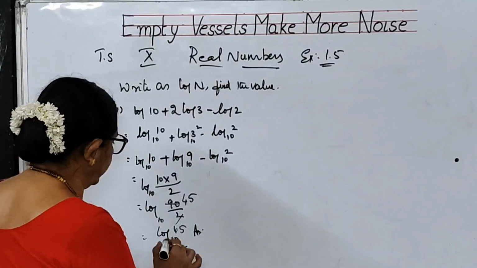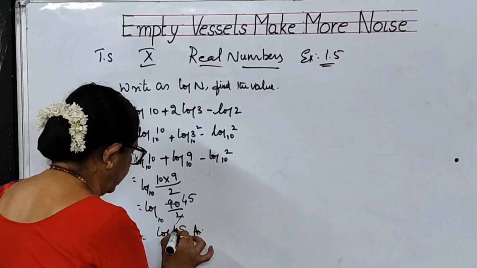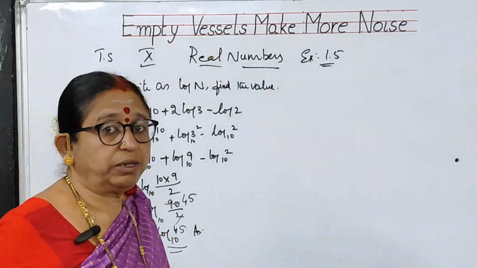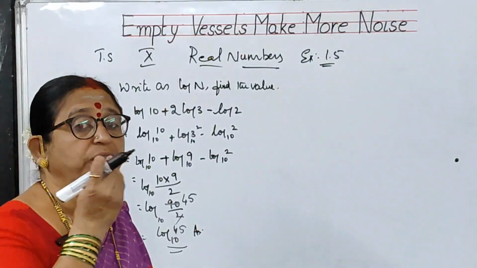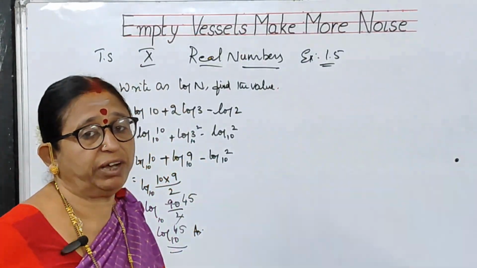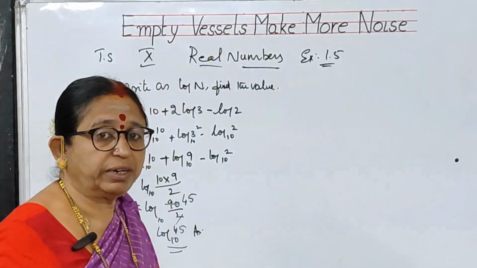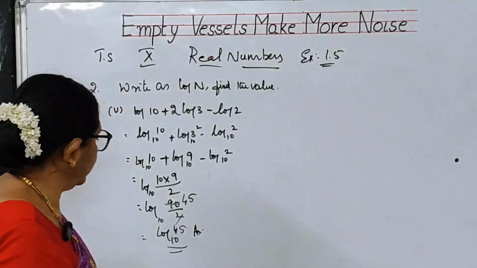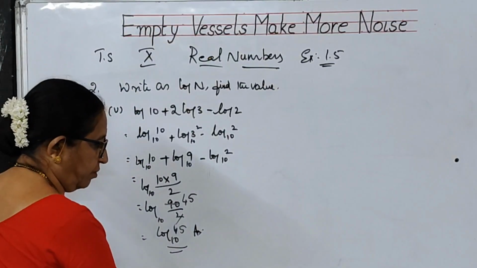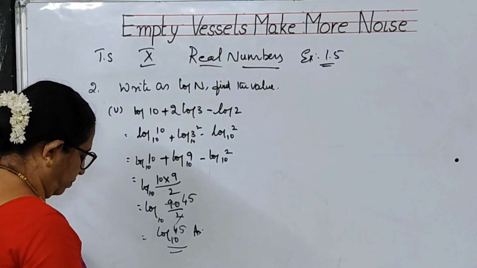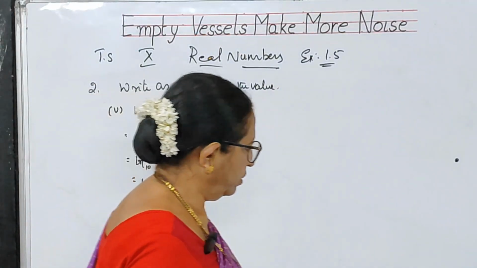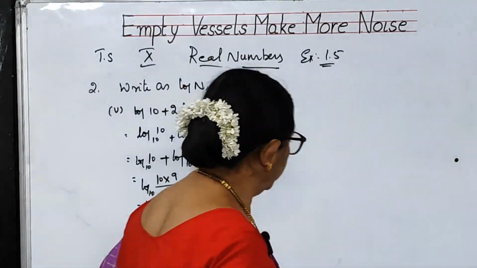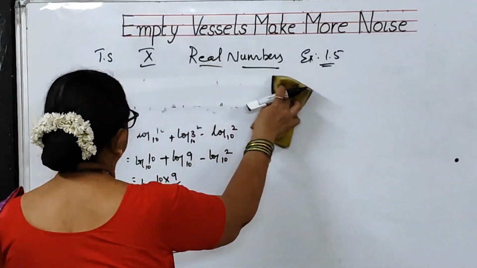So in these two cases, the earlier problem and here, we need to find its value, but you cannot do it because 10 to the power of x will be equal to 45. 45 you cannot make as the same base of 10. So we have to consider this itself is the answer for it. So I hope you have followed this, children. Next, we will go to the third problem.